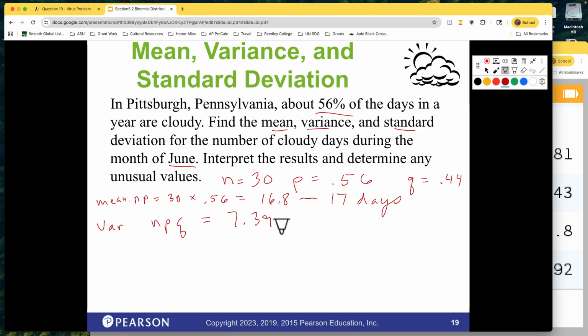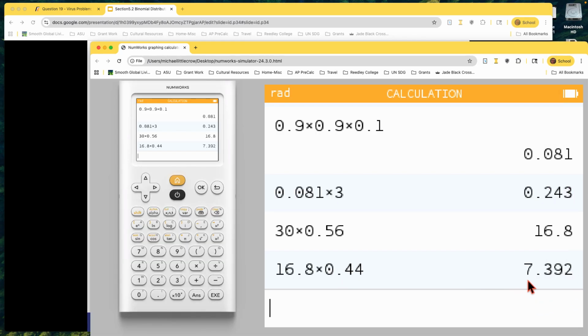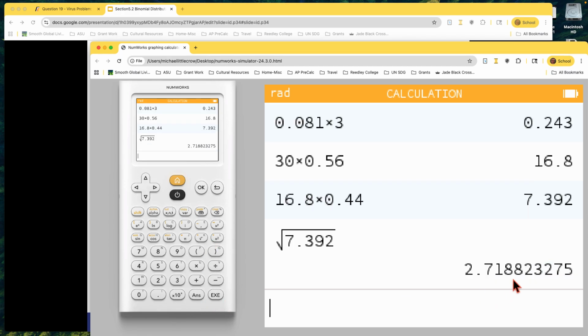Remember, the variance we don't really use for much of anything. You do in a little bit more advanced courses, but for us, we're not using it. We just use it as a step to get the standard deviation. So to get the standard deviation, we take the square root of that answer. So I'm going to do square root of the answer, 2.72.